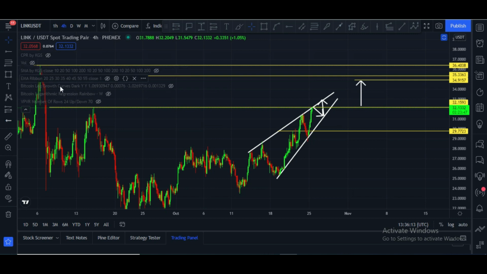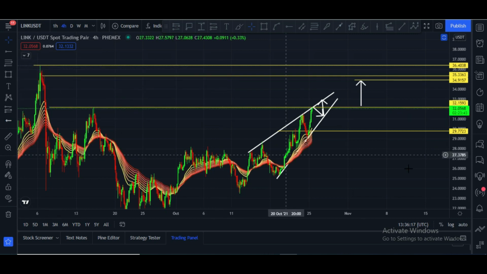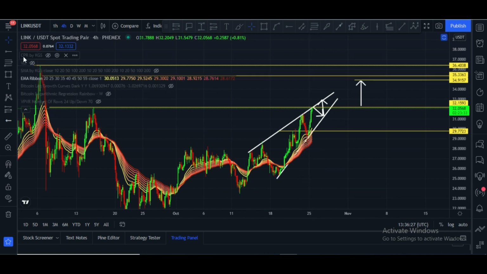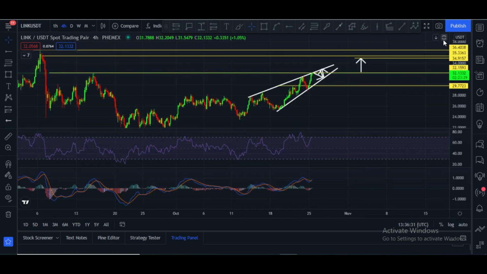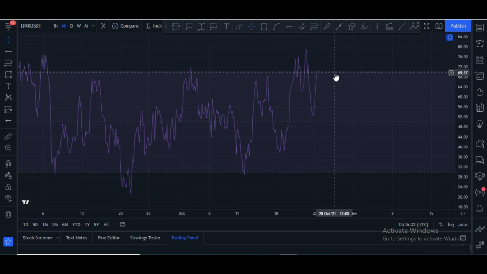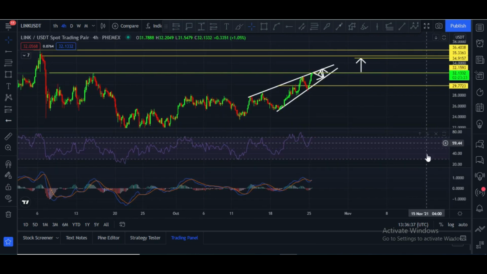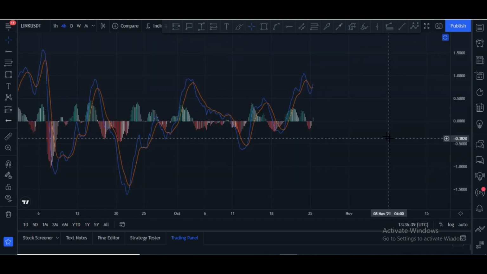Let me please show you EMA ribbon for more clear view. Candles are above, and this EMA ribbon is now turning as a support zone, and that is a very good sign. And let me please hide this and show you RSI. 4 hourly RSI is at 70. It is extreme bullish, that is meaning price may go down.